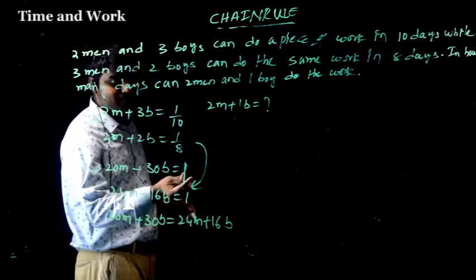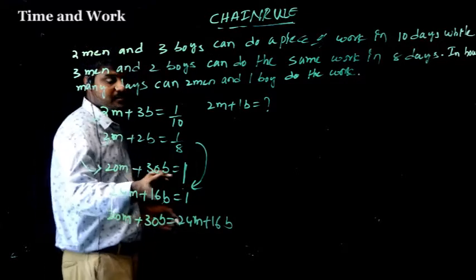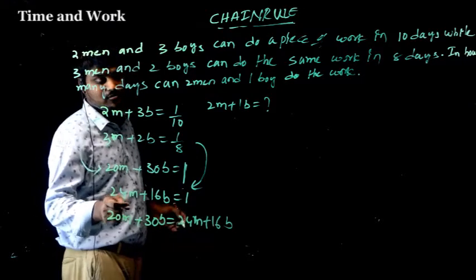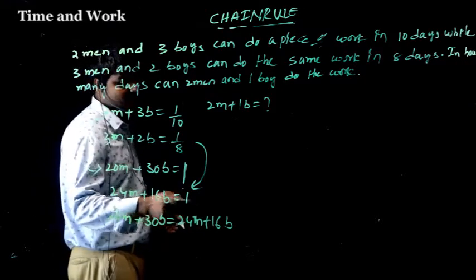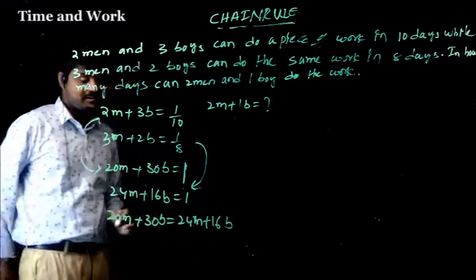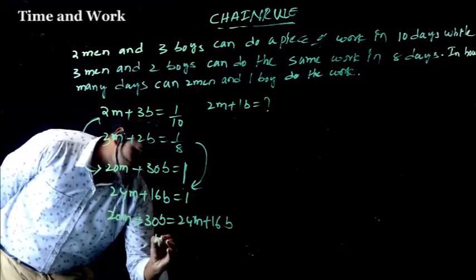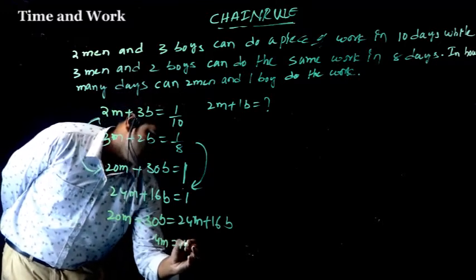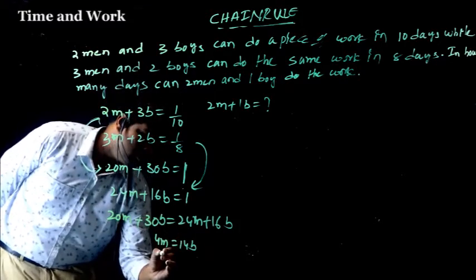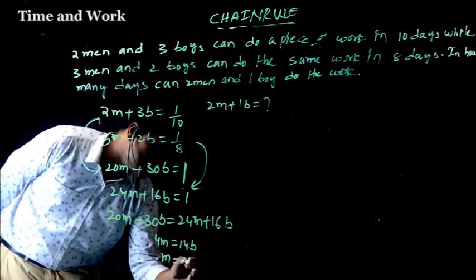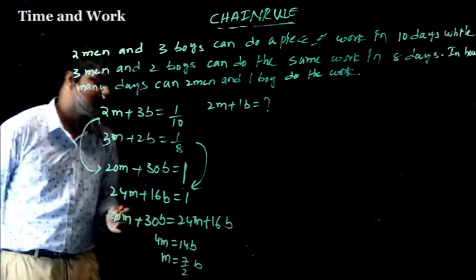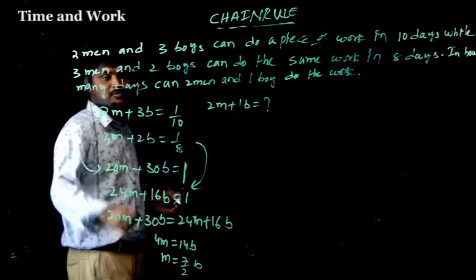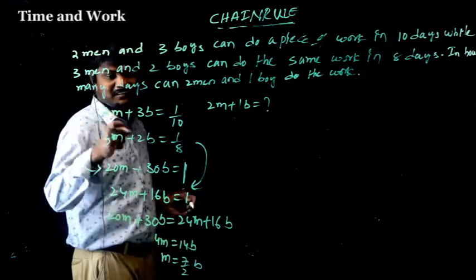So the work will be completed by 20 men plus 30 boys, otherwise by 24 men and 16 boys also the work will be completed. That's why both are equal. So here 4 men equal to 14 boys. So 1 man equal to 7 by 2 boys. So substitute man in this.